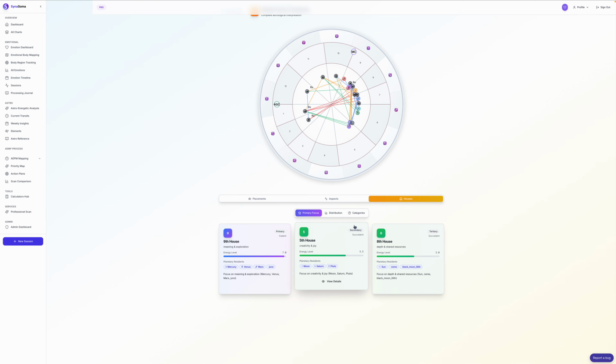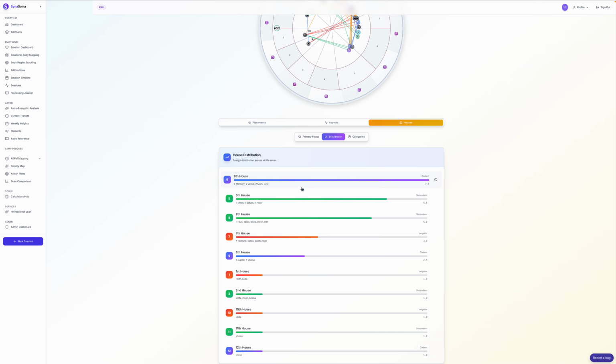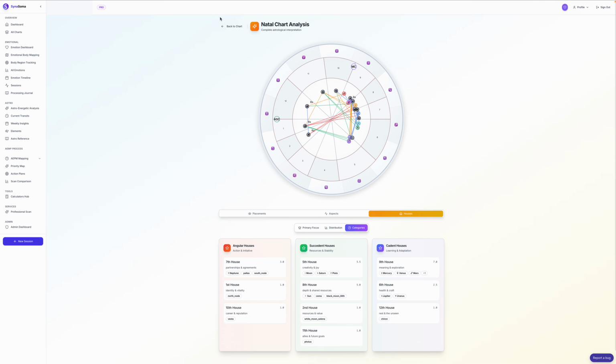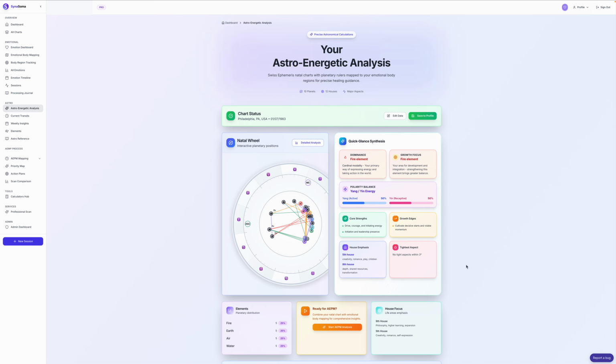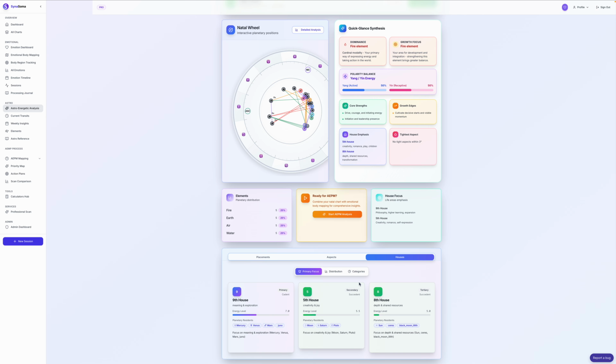And then the houses. This is actually done to bring out the influence, your stacked houses. So in this chart, stacked ninth, fifth, and eighth are pretty heavy. And you can take a look too at the distribution of energy by house. And you can also take a look at the different categories. So that's your natal chart. This would be a quick dive here. As I said, you can also look at your aspects and houses out here as well if you want to.